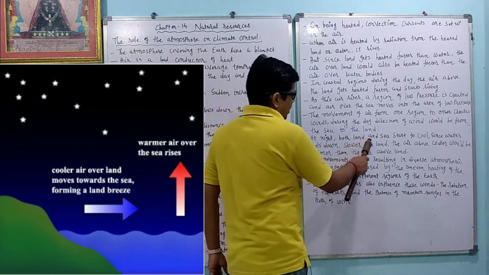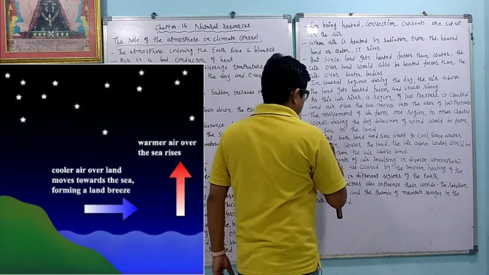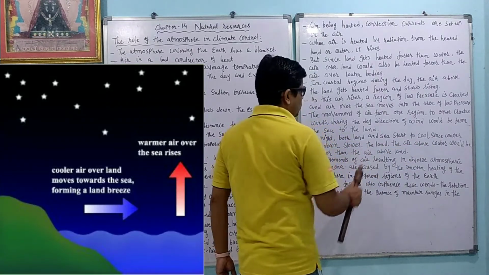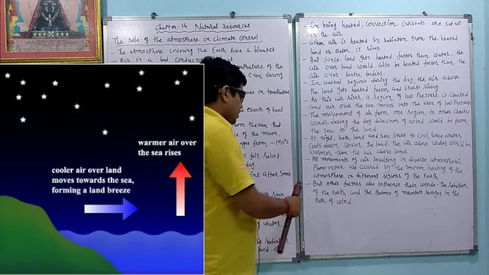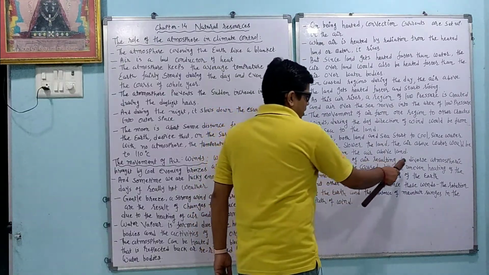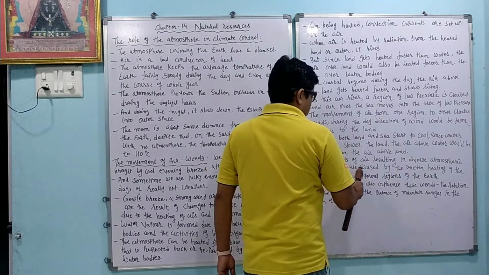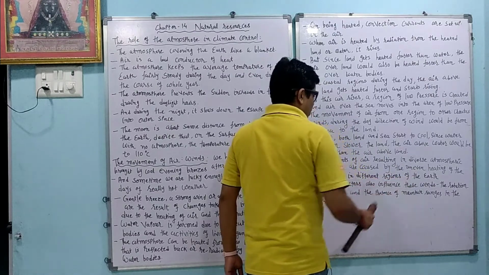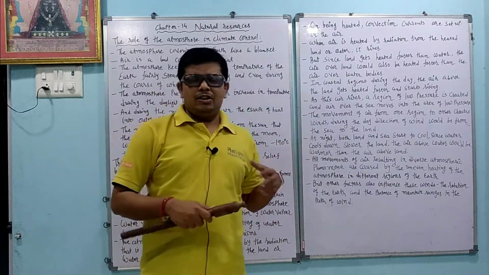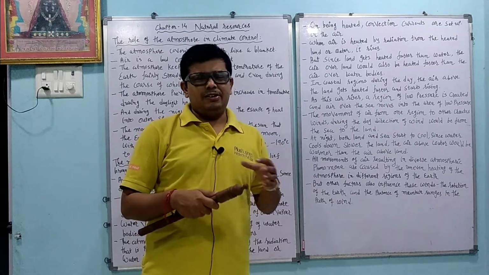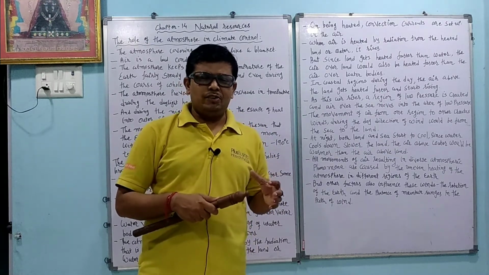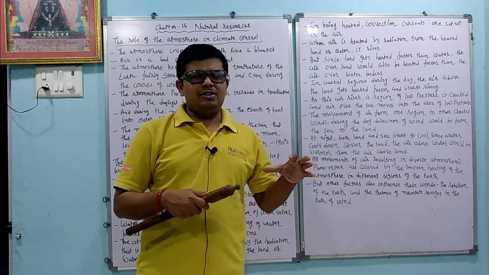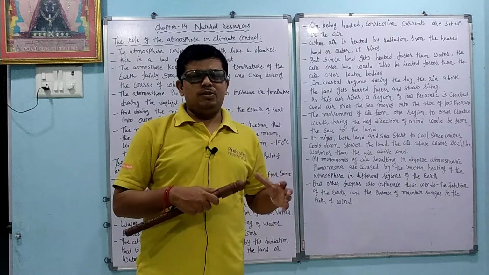At night both land and sea start to cool. Since water cools down slower than land, the air above water would be warmer than the air above the land. All movements of air resulting in diverse atmospheric phenomena are caused by the uneven heating of the atmosphere in different regions of the earth. We know that the earth has many uneven regions and their heating patterns are different, so the wind blows accordingly.